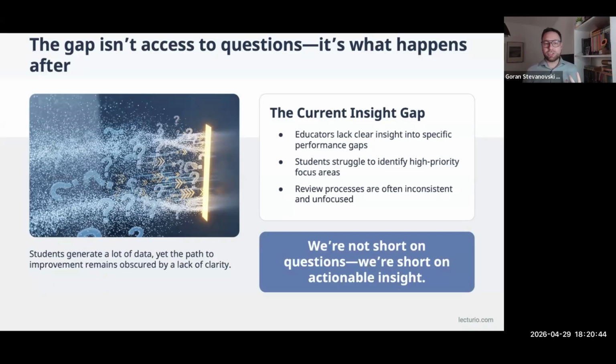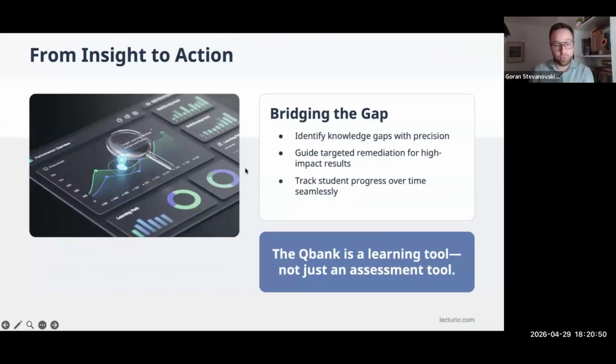So at the end, we're not always just short on questions, but we're short on actionable insight, which is why we wanted to showcase the Qbank today. To bridge the gap, we need to be able to identify knowledge gaps with precision. We need to guide targeted remediation for high impact results, and we need to be able to track students' progress over time without any struggles.